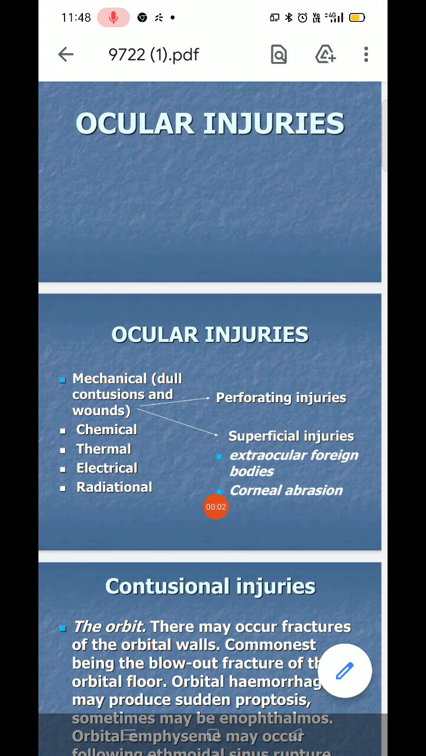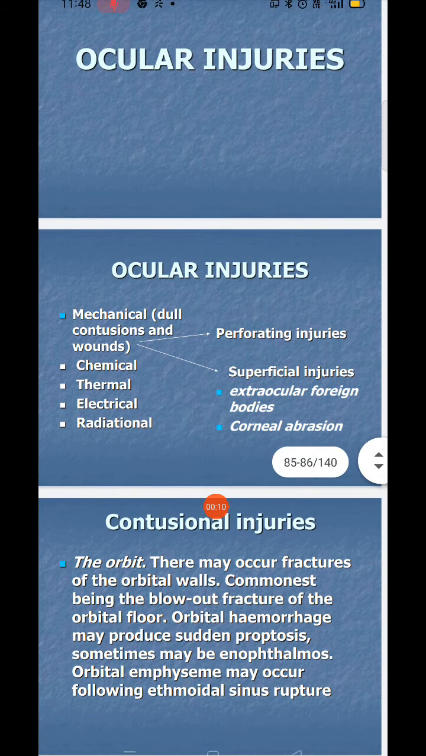Hi student, the next topic is ocular injuries. Ocular injuries can happen because of mechanical contusion and wounds, perforating injuries, chemical injuries, thermal injuries, electrical injuries, and radiational injuries. Because of this, the person's vision can be affected.